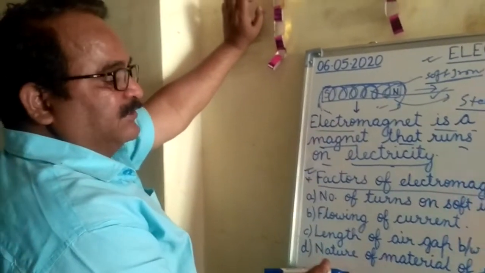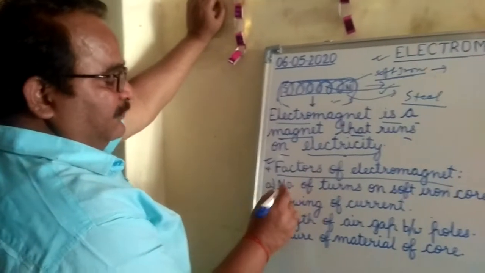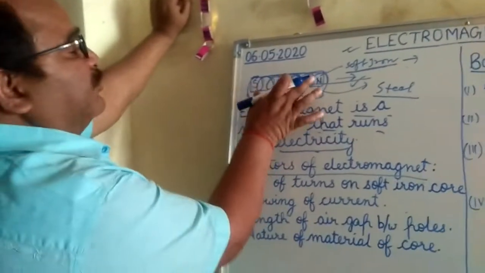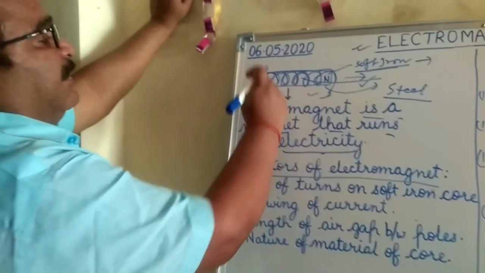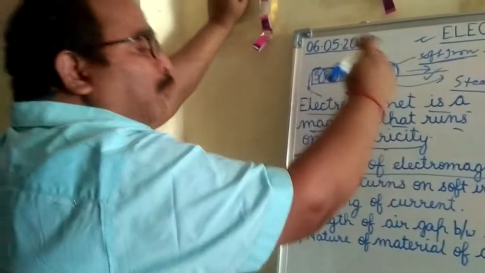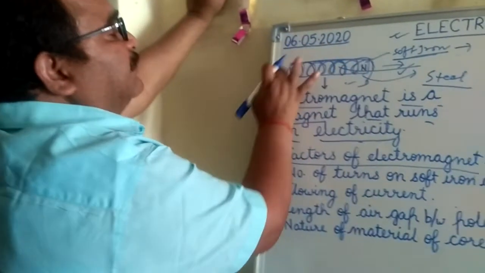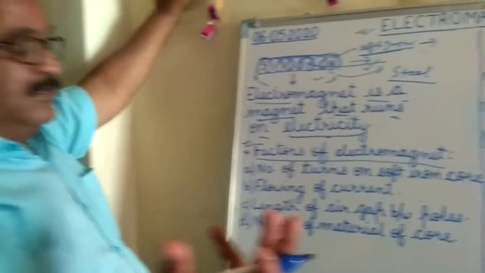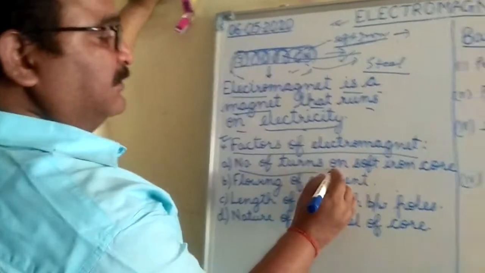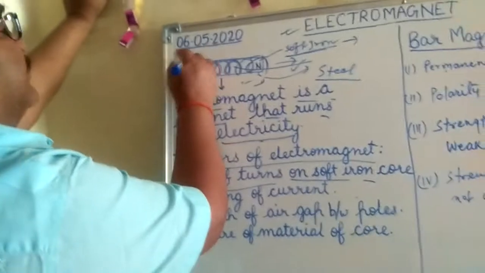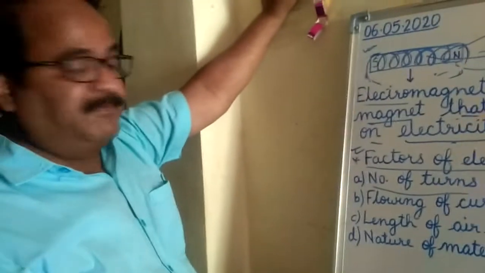These are the factors. If we wind the wire many more times, so the number of turns is more, then this magnet becomes a stronger magnet. The number of turns can change the strength of the electromagnet.